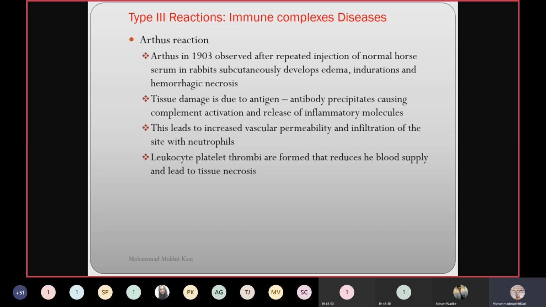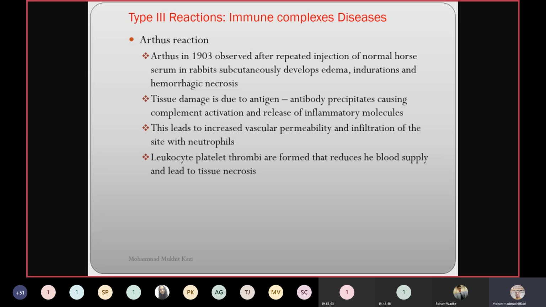Type 3 reactions are also referred to as immune complex diseases. Arthus reaction is one example of type 3. Arthus is the name of the scientist who observed this. After repeated injection of normal horse serum in rabbits, the site subsequently develops edema, induration, and hemorrhagic necrosis. This was observed by Arthus. That's why it is known as the Arthus reaction.